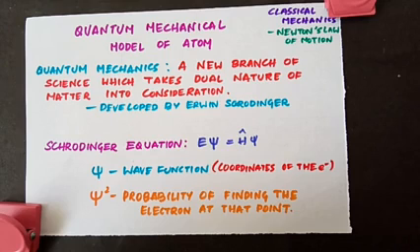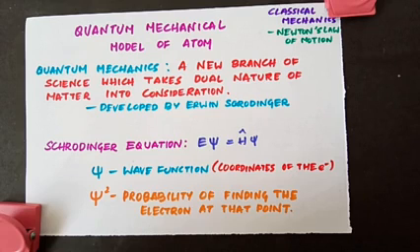So taking these two factors into consideration, a new model of atom was proposed, which is called the quantum mechanical model of atom. Quantum mechanics is a new branch of science which takes dual nature of matter into consideration. We have seen in the previous videos what is meant by dual nature of matter, which means matter can behave as both wave and also as particle. Taking this concept into consideration, a new branch of science was developed by Erwin Schrödinger, and that branch of science is called quantum mechanics.